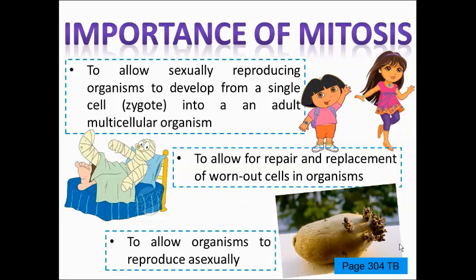So what is the importance of mitosis? Firstly, mitosis allows sexually reproducing organisms to develop from a single cell into an adult multicellular organism. So mitosis produces new cells, right? These new cells can be used for repair and replacement of worn-out cells, or for the growth of the organism. In organisms that reproduce asexually, mitosis produces new cells for the formation of offspring.